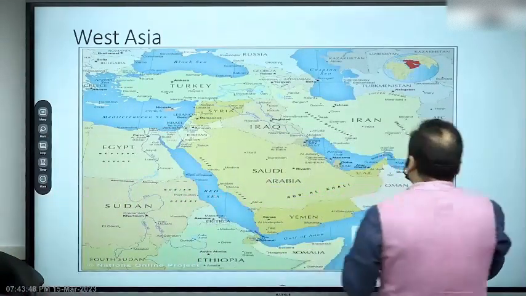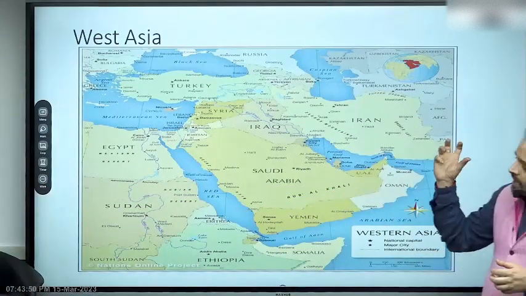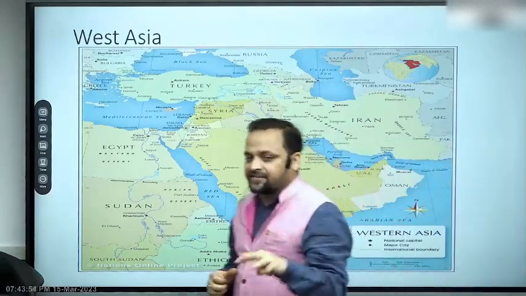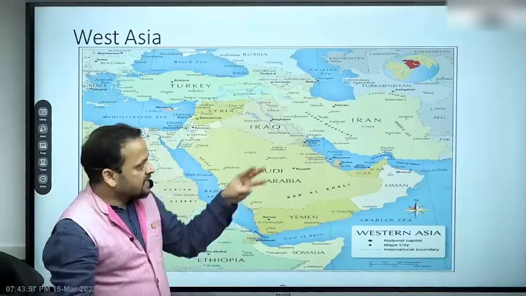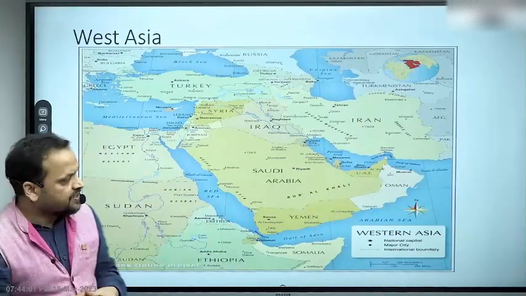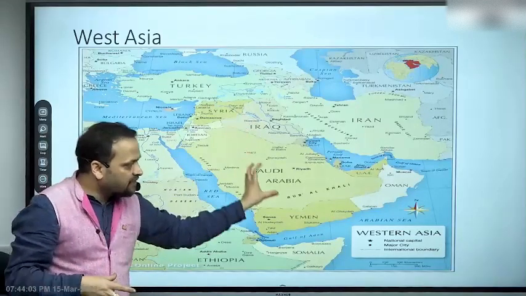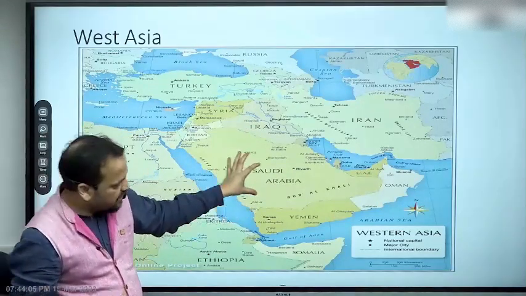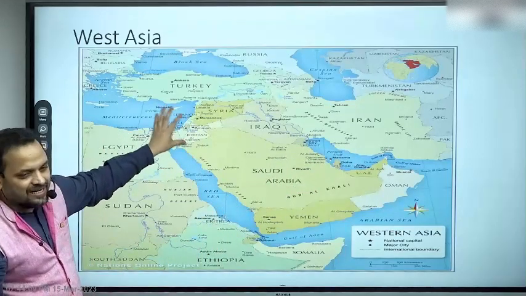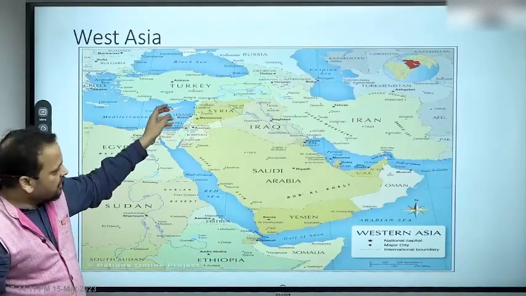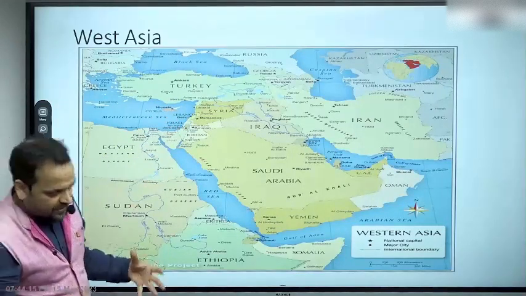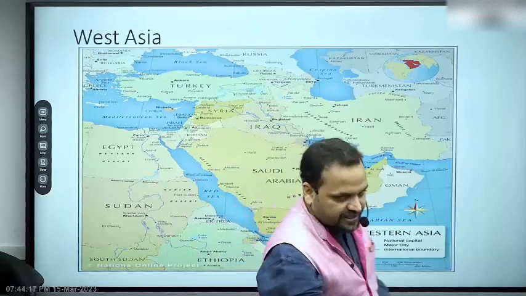Now let's look at some of the features. See, India's interest in this region can be clearly distributed across three axes. One is relations with Iran. All right, it's important for its own reasons. Two, relations with Gulf countries. All right, these are the Gulf countries. Three, relations on the Mediterranean coast or relations with Israel. All right, these are the three prominent axes of India's interest in West Asia.